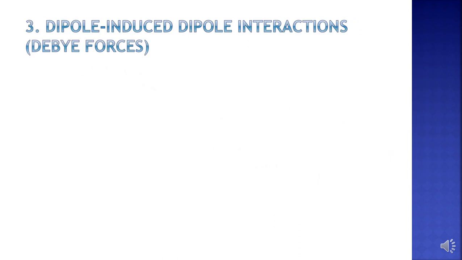Now the third type of interaction is called dipole-induced dipole interaction, which is also known as Debye forces. As the name suggests, it is an interaction between a dipole, that is a polar molecule, and an induced dipole. You have a molecule with a permanent dipole, that is a polar molecule.